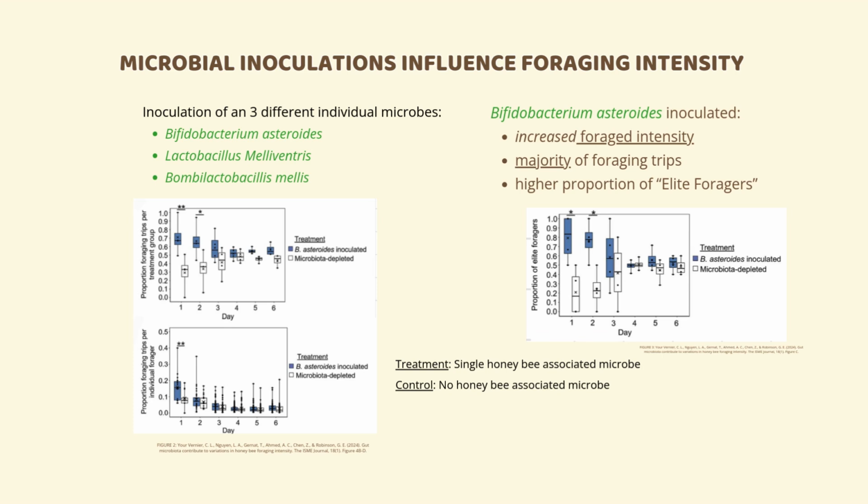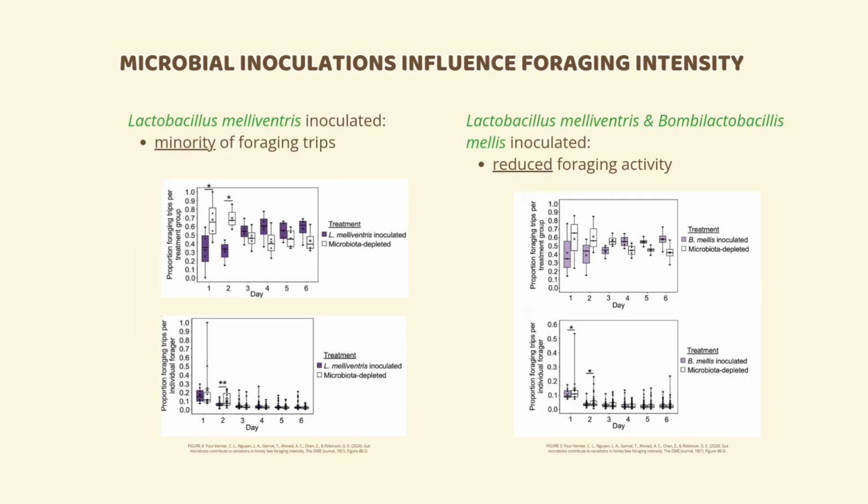At an individual level, day 1 of behavioral tracking was when individual B. asteroides inoculated foragers accounted for the majority of foraging trips among the colony. Foraging intensity increased in the first 2 days after the inoculation compared to the microbiota depleted groups. This group also had a greater proportion of elite workers. Elite workers are honeybees that account for 50% or more of the foraging done by the colony. This can be seen in the right graph.